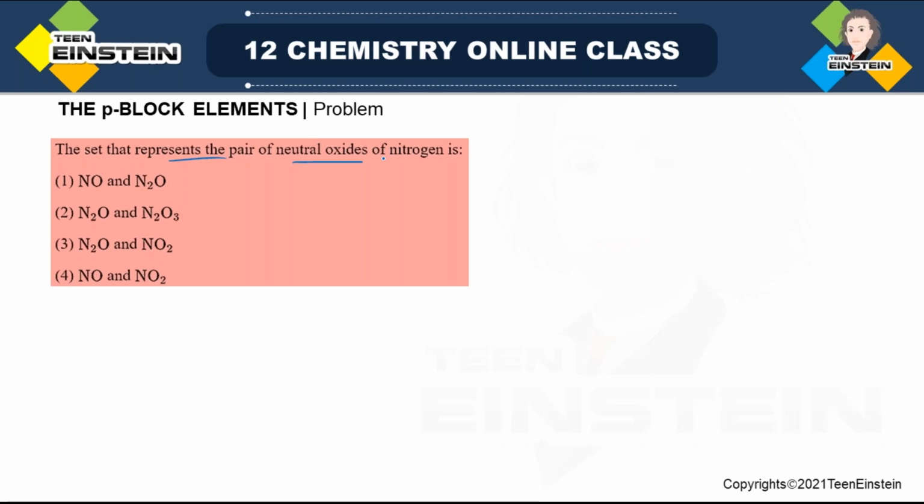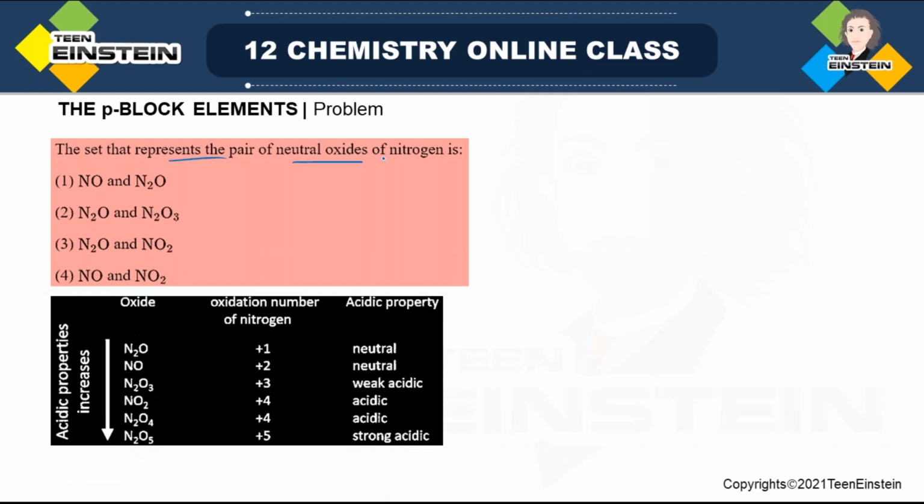Here we have different combinations. Now look at this table. Here the acidic property is gradually decreasing. Now why is it so? Because here the oxidation state is +1, then +2, +3, +4. This is also a dimer of NO2, and this is +5. That means the first two have a very low oxidation number. This is also given here. So that is why it will be neutral in nature.